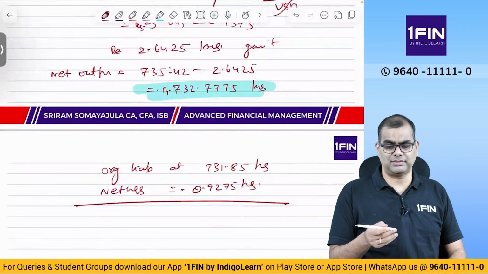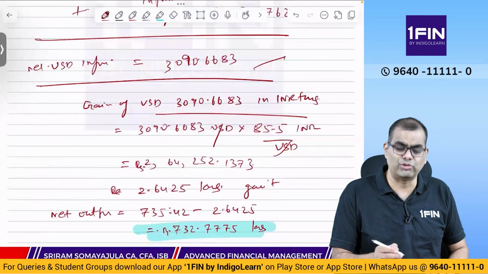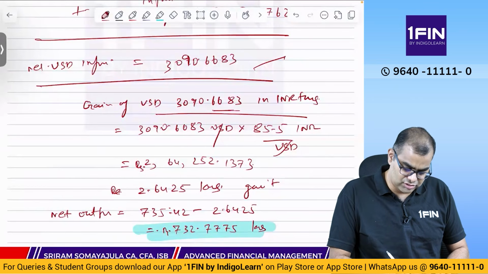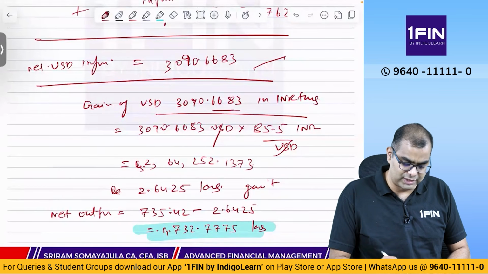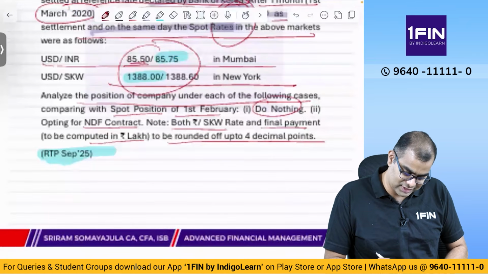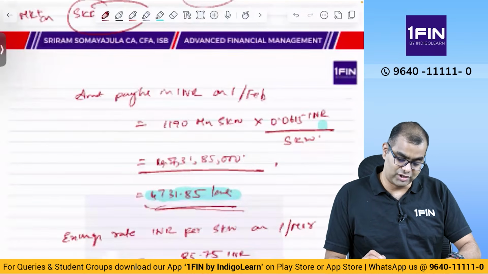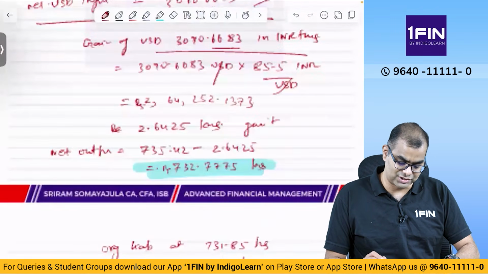Now, if you look at the RTP answer, it is slightly different because I have taken 4 decimals here and they have rounded off to 3091. But the question doesn't say you can round off this decimal. Everywhere they said to round off to 4 decimals. So that is why I took 4 decimals. Anyway, they have rounded off to 3091, which is not correct.